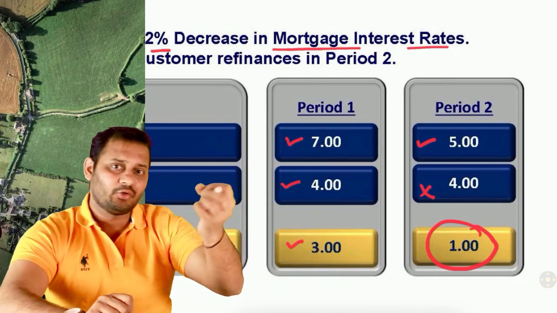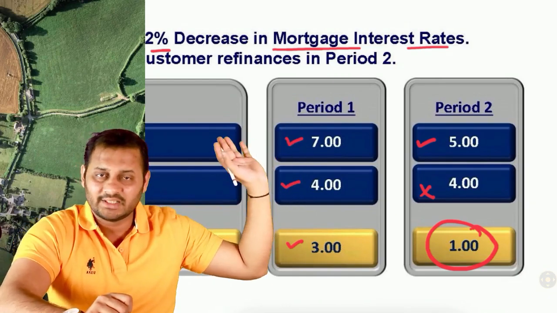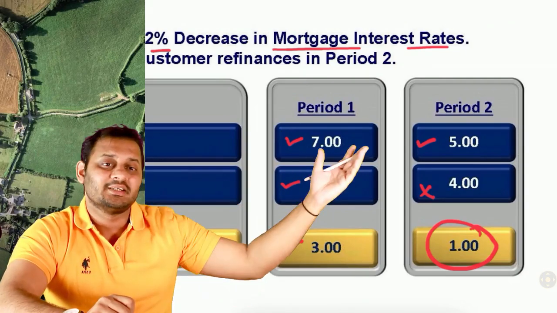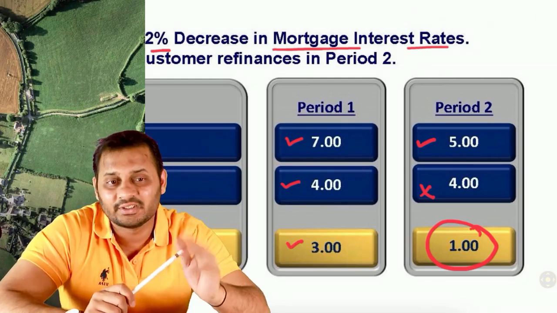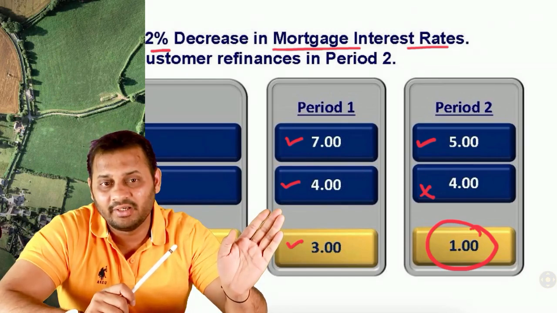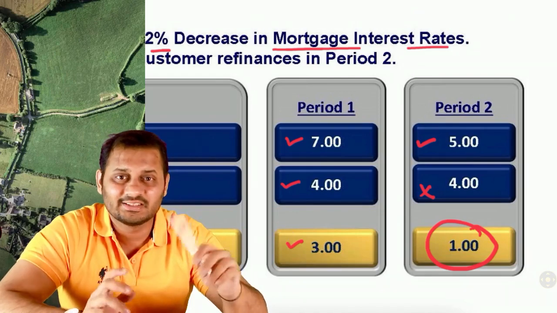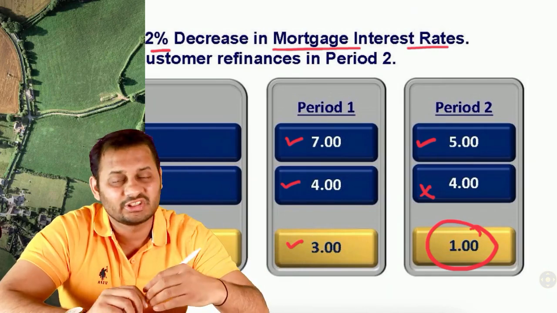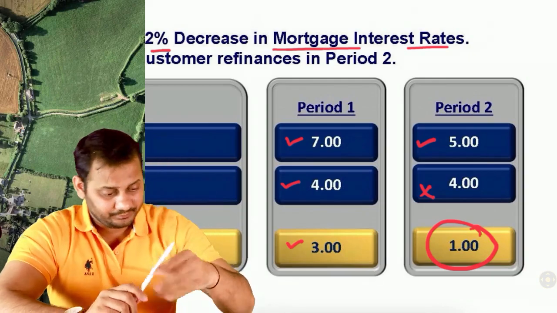He borrowed 1 lakh rupees at 5% and repaid the entire 1 lakh rupees at 7%. So that 7% loan is over now. But what has happened due to that? Now the bank is earning only 5% on the same amount. Earlier they were earning 7%, now they are earning only 5%. Whereas the 3-year liability rate is still the same, 4%. If this happens, this is called embedded option risk. You were earning 3% earlier, now 1%. There is a loss in net interest income. We have discussed this in detail in the video lectures.